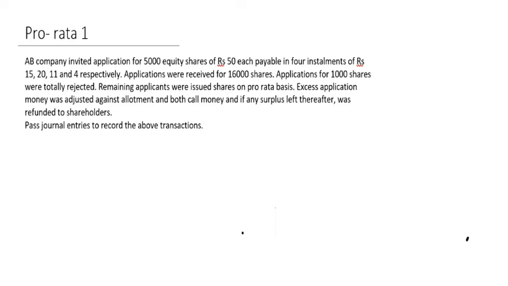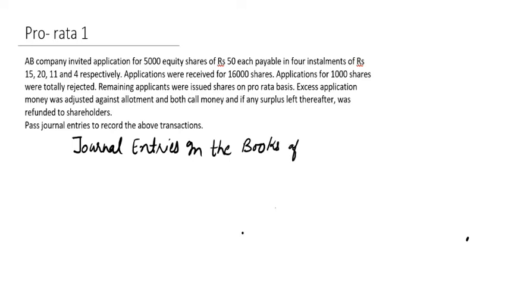So we will write journal entries in the books of AB Company. Then we will maintain entries.